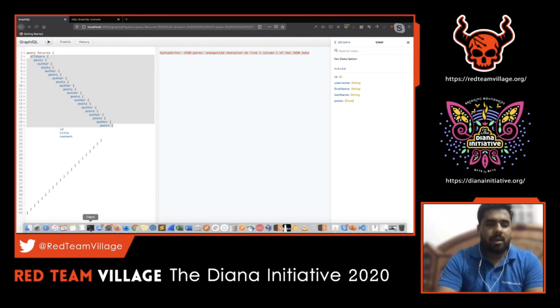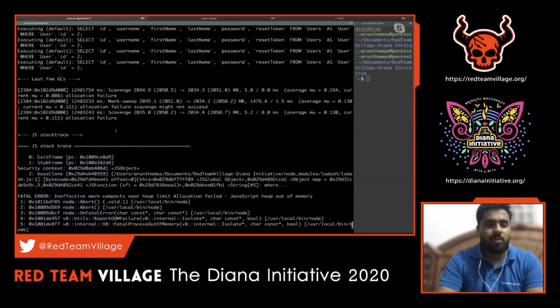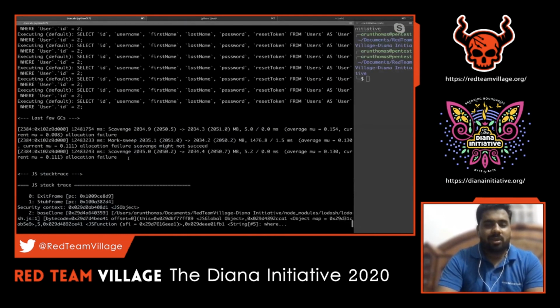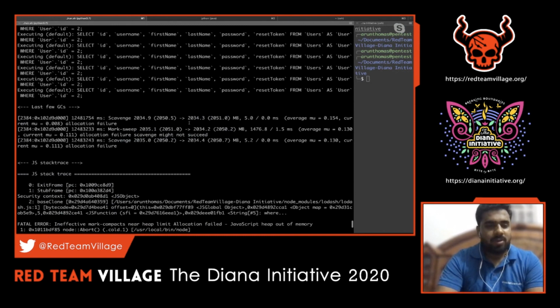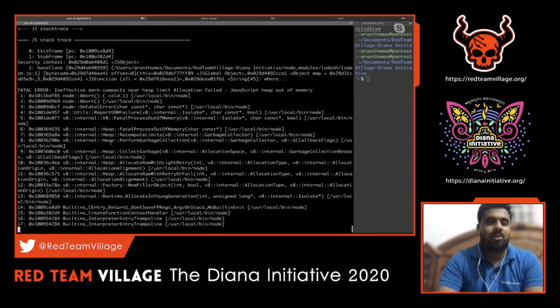What happens in the backend? You can see here a clear JS stack trace has come into play. It means that the resource exhaustion already happened here. The application literally crashed, and it couldn't process that much data to retrieve from the server. You can see here the JavaScript heap out of memory. Since the application is locally run, this is the case, and think of it on the server as well.